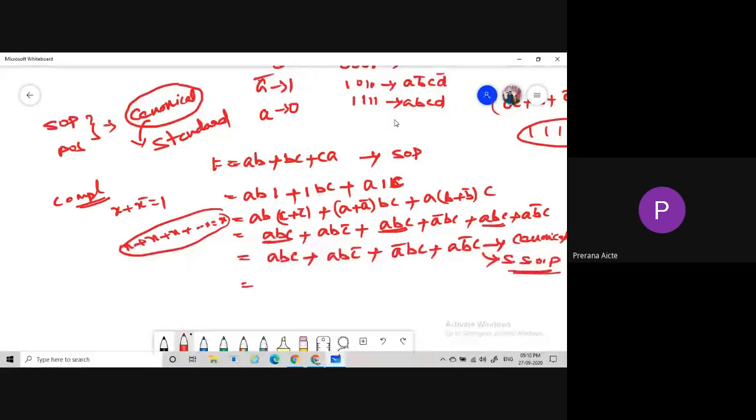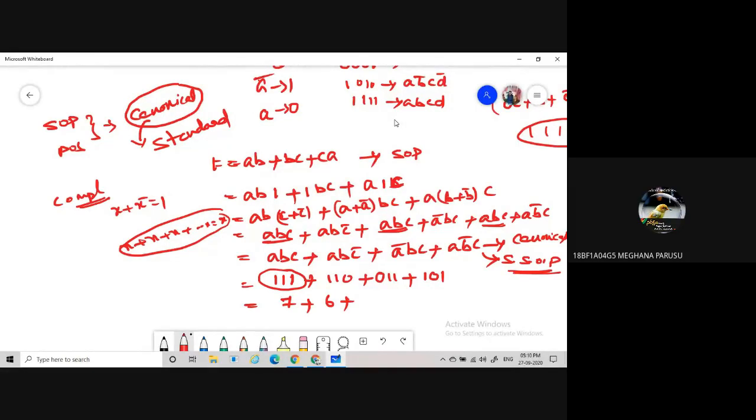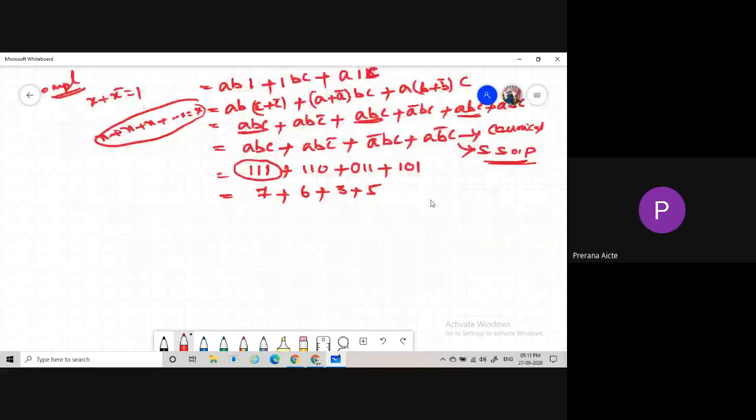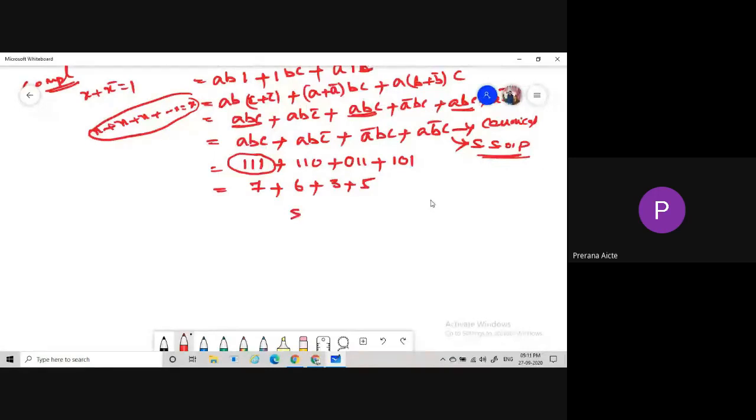So in SOP form, A bar is nothing but 0 and A is nothing but 1, right? According to that notation, we are taking 111 plus 110 plus 011 plus 101. So this one is equivalent to which one? 7 plus 6 plus 3 plus 5. So the min terms can be represented using the notation sigma small m. Sigma small m of 3, 5, 6, 7. So these are the min terms.